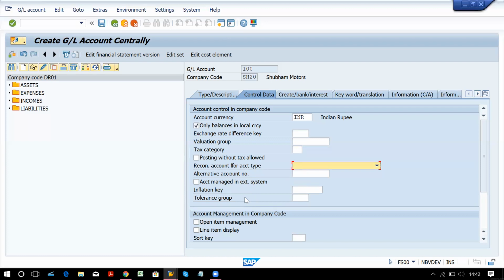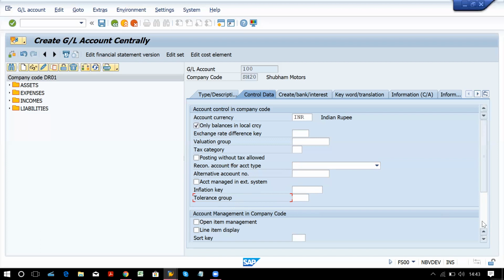Inflation key, we generally don't assign anything. You just have to read it once. Tolerance group for GL account, just now we have covered that you can assign over here to make the limit applicable for that particular GL account.